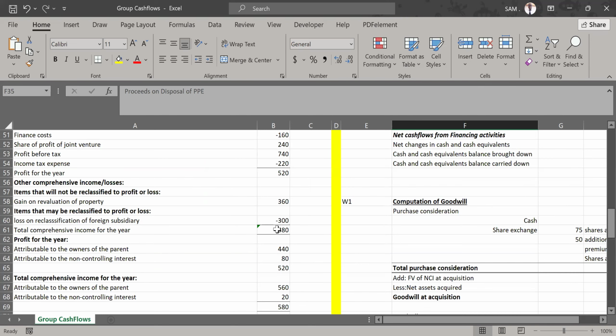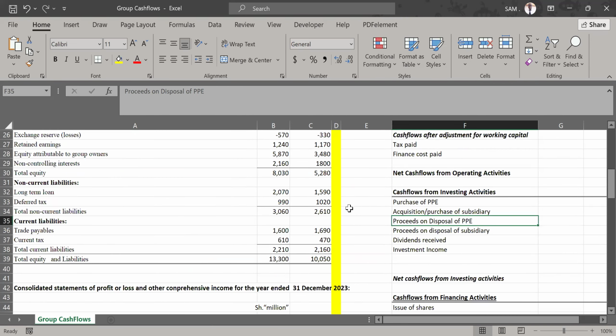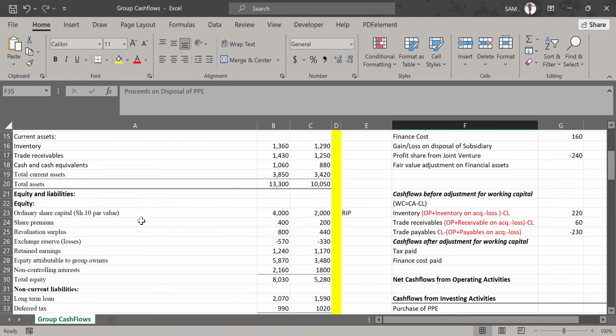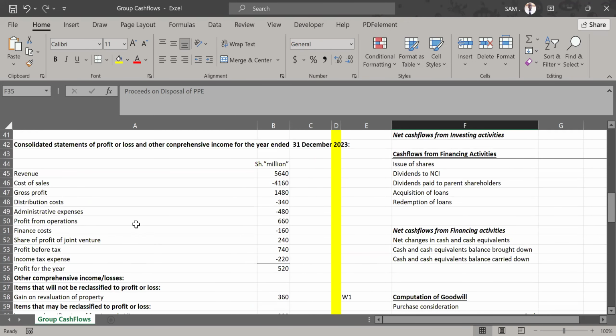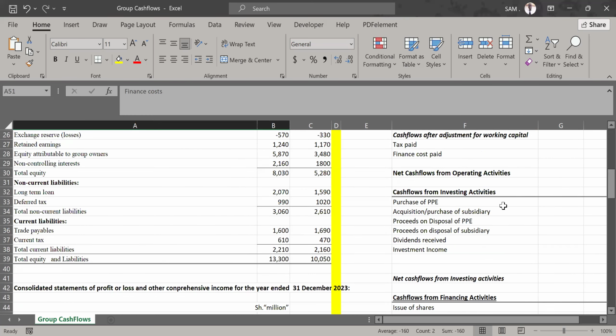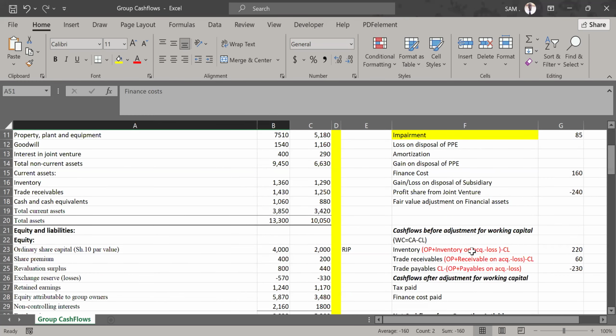Now, let's look at those items that we can pick directly from the income statement and put under the adjustments for non-cash items. I want you to look at these other elements, which you should not even fail to pick. Finance cost. If you go to the income statement, you realize that finance cost was charged as an expense, but it does not necessarily mean that finance cost was paid. We are going to narrow down and see if any part of that finance cost was paid and to what extent. That computation is coming shortly after we've done the adjustments for working capital.